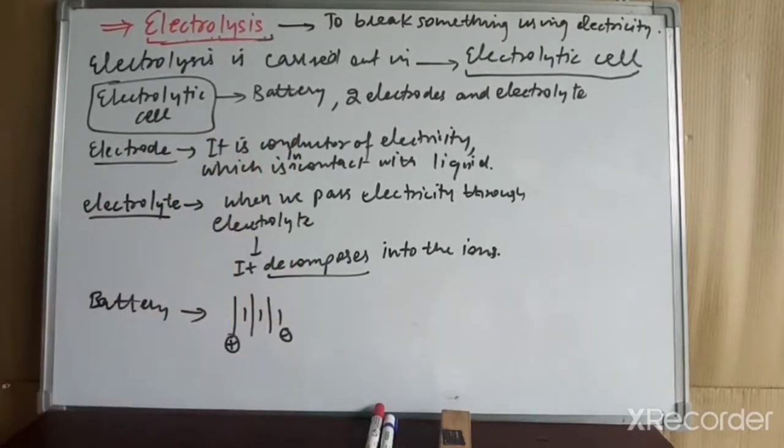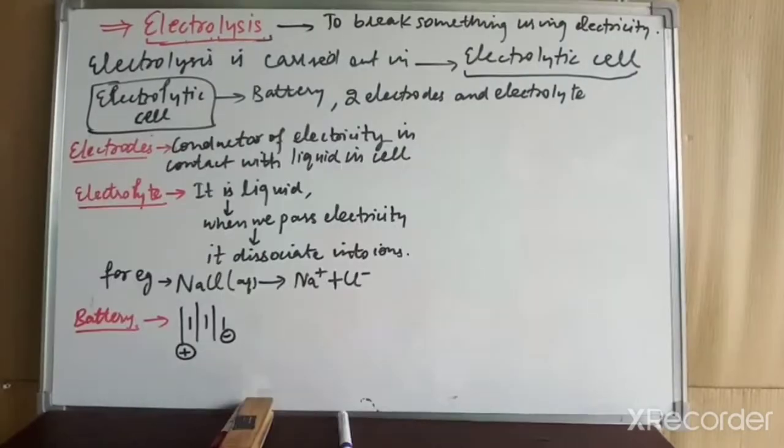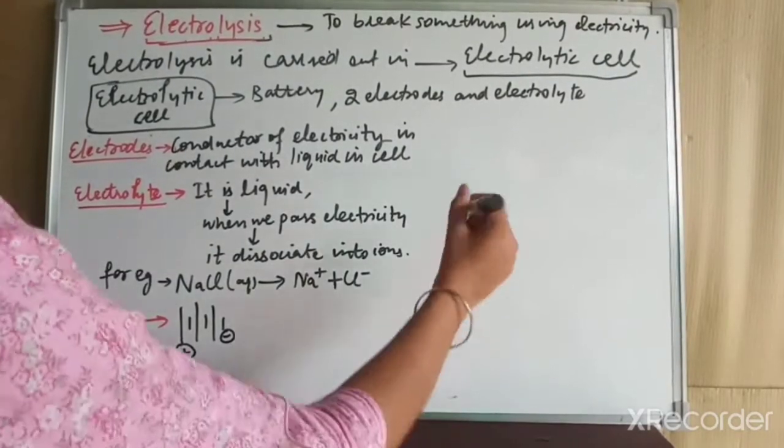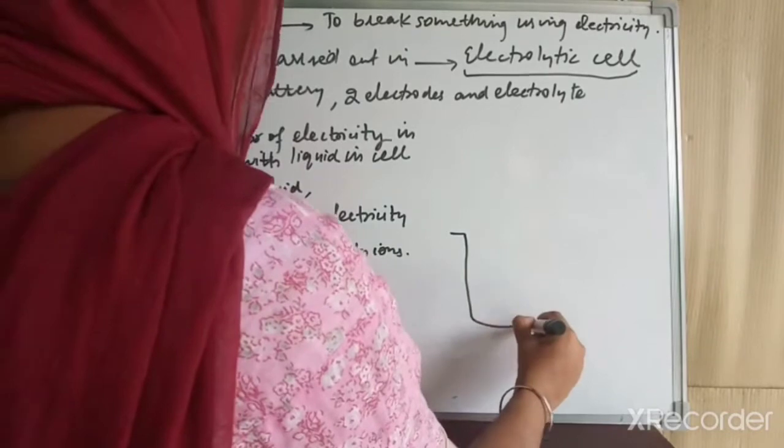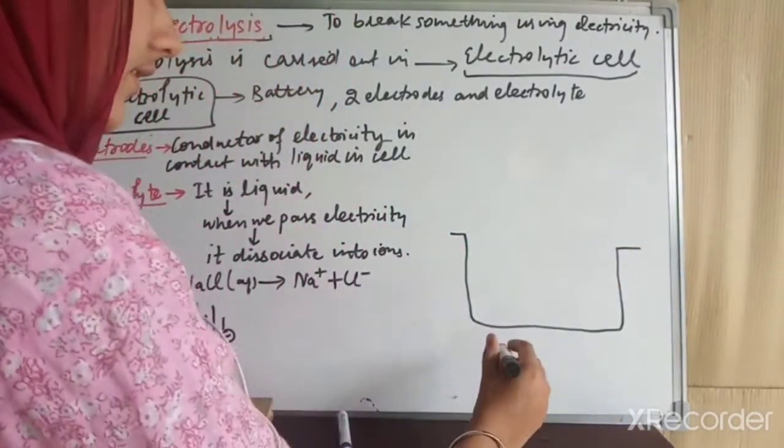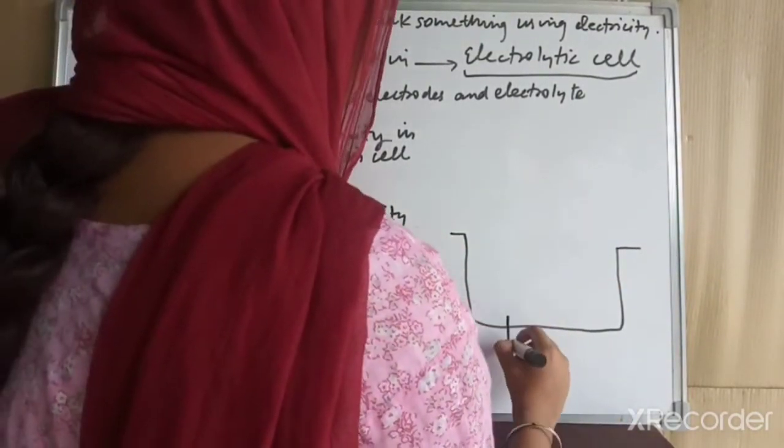Now I will draw one basic structure of the electrolytic cell. To represent the electrolytic cell, firstly I will take a simple container. In this container I will add some electrolyte.